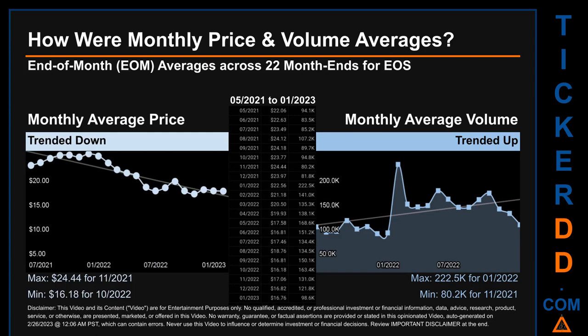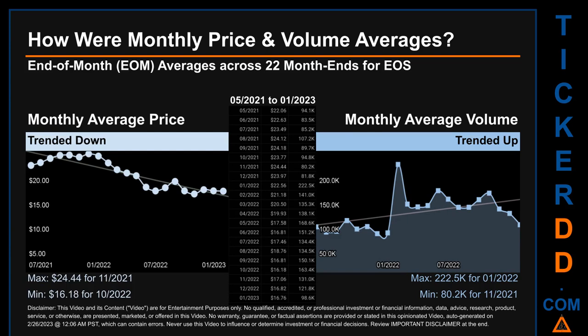How were price and volume averages for EOS? Across 448 trading days, there were a total of 22 month ends, of which monthly averages for daily price and volume were calculated. Overall, monthly price average trended down while monthly volume average trended up. The maximum end-of-month average price was $24.44 for 11/2021, while the minimum was $16.18 for 10/2022.